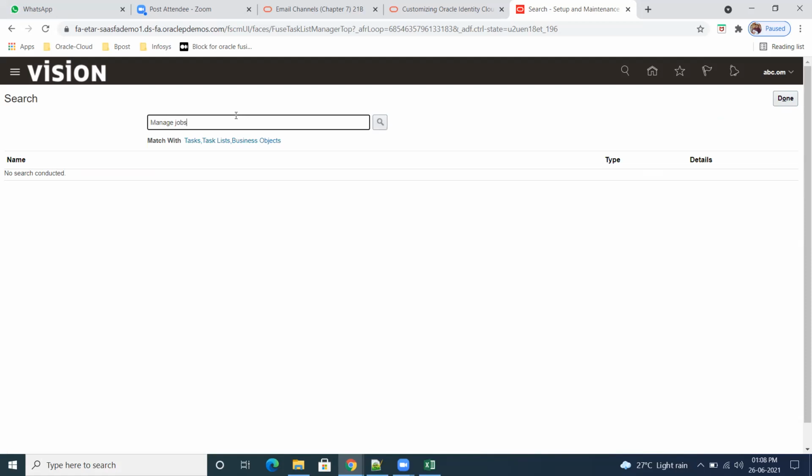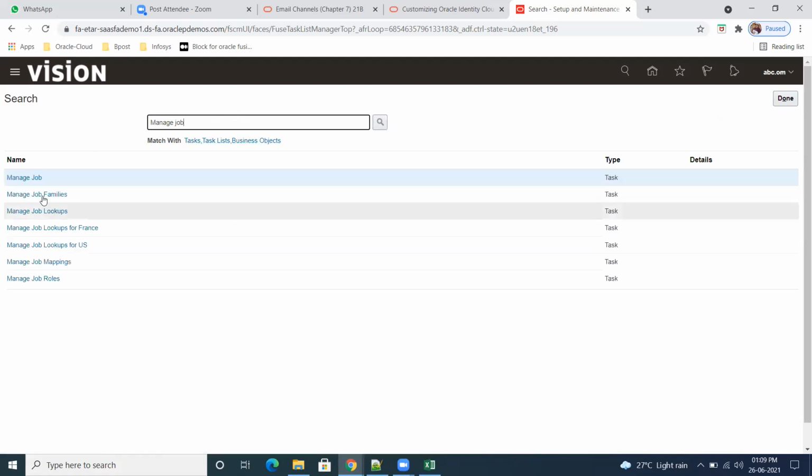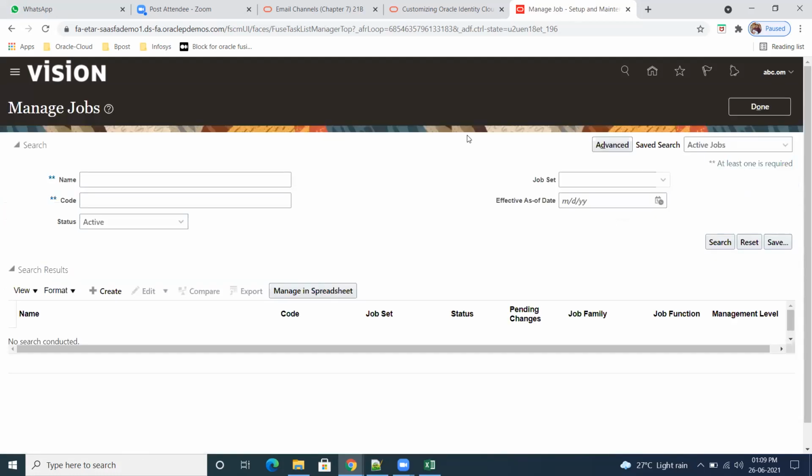There are a lot of things you can do there, like job families and lookups, but I don't want to go for that. I'm going very simple. Operator. Do you have any operator? Let me see.